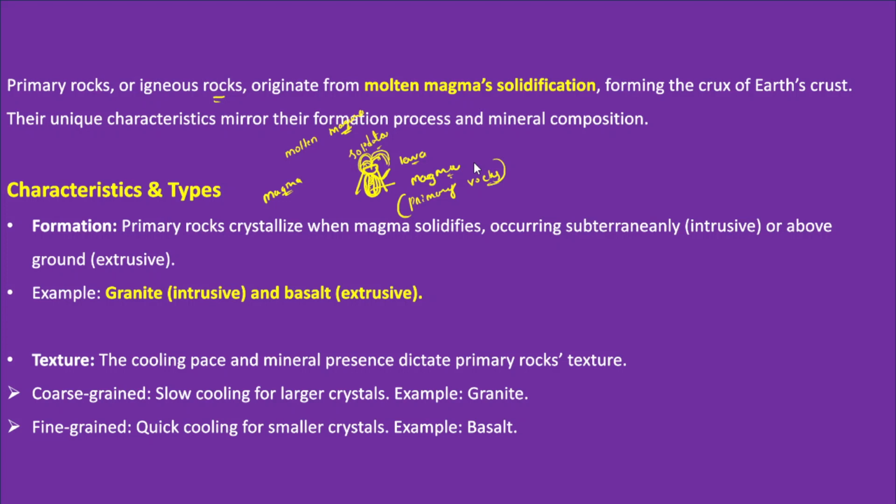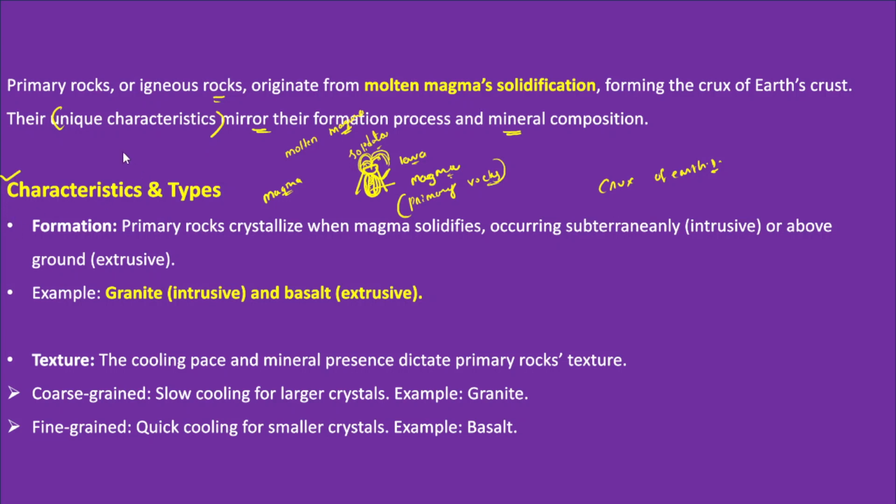These primary rocks actually form the crux of the Earth's crust. Because of their formation process and mineral composition, these rocks get unique characteristics. Now firstly we need to discuss the characteristics and also the types of these primary